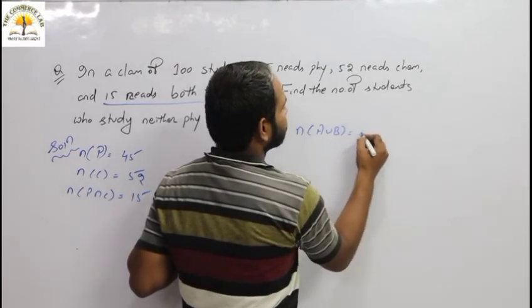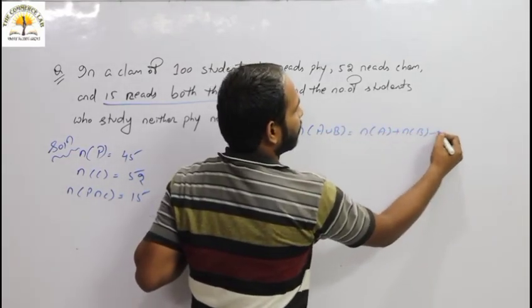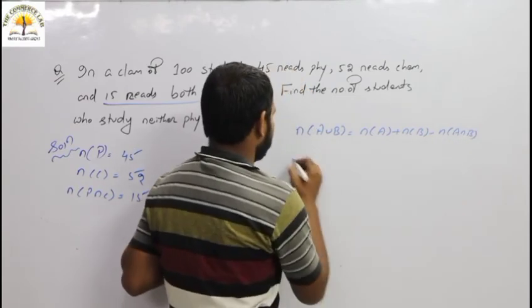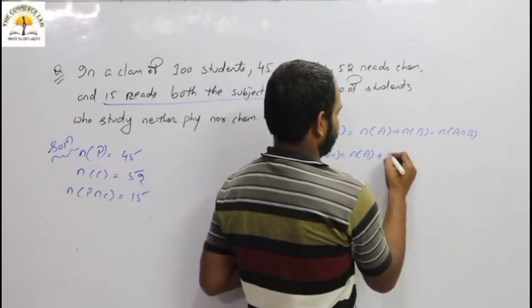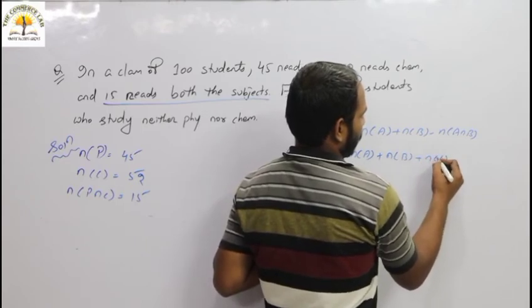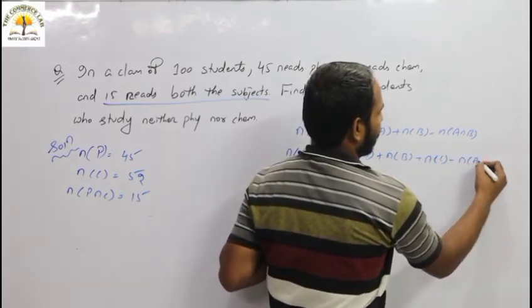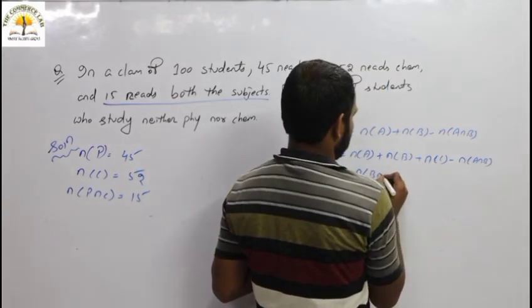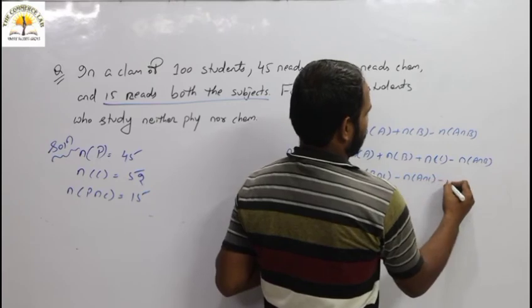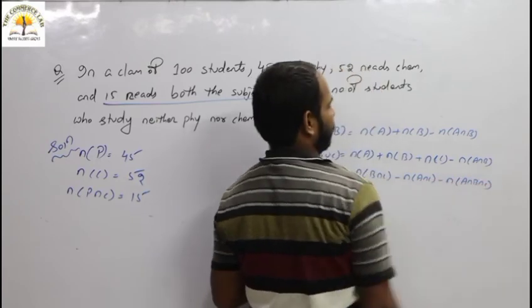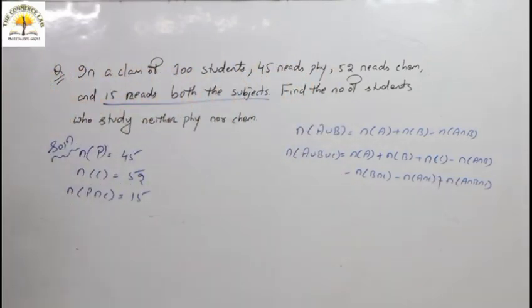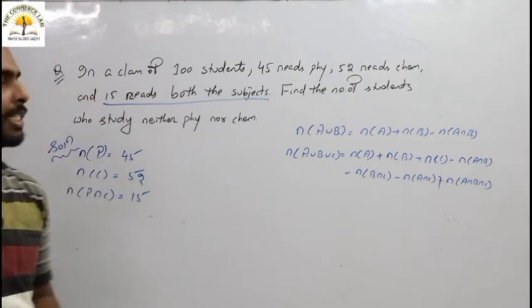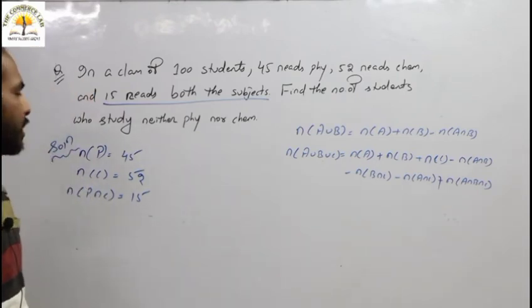A union B equals N of A plus N of B minus N of A intersection B. And for three sets, A union B union C equals mod A plus mod B plus mod C minus A intersection B minus B intersection C minus A intersection C plus A intersection B intersection C.